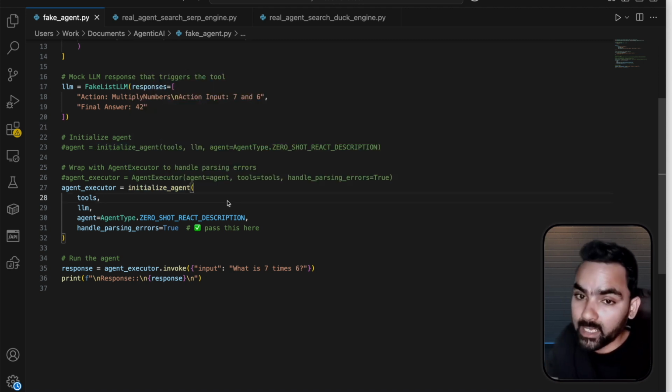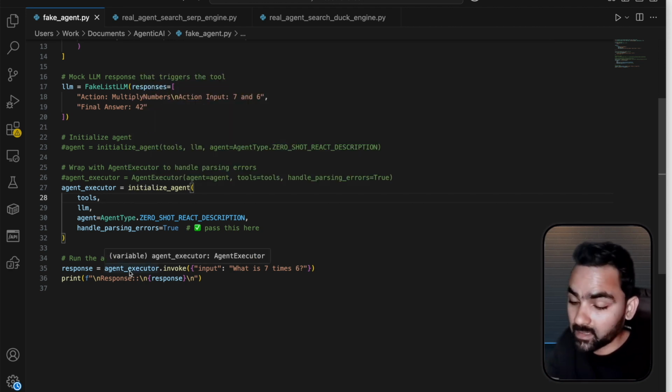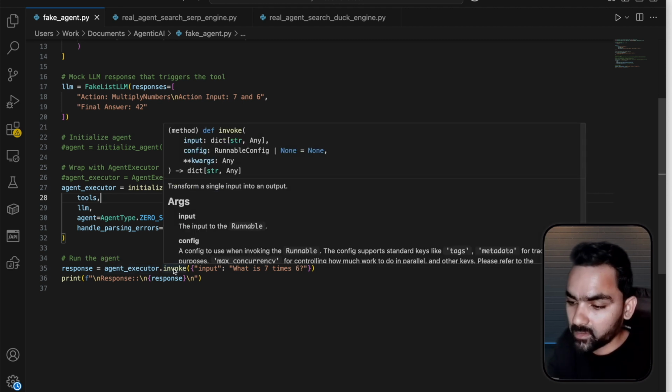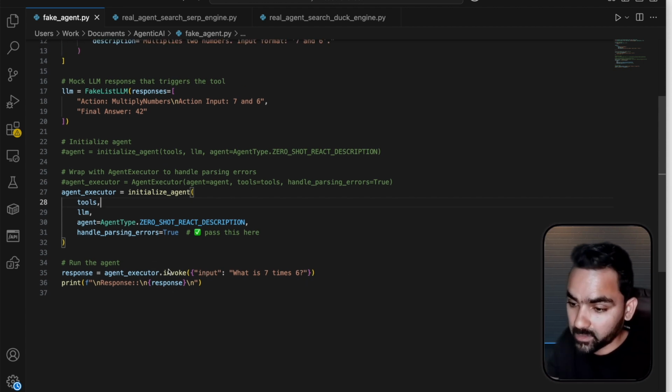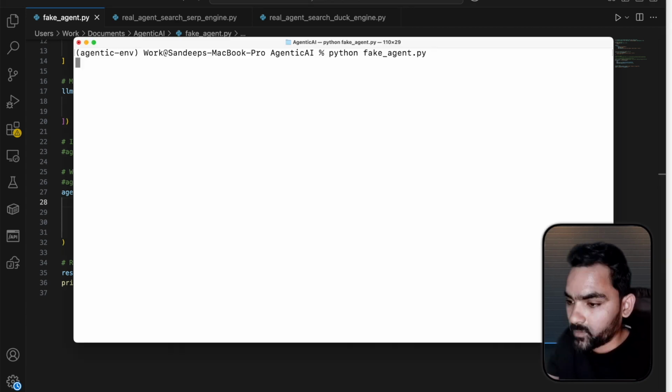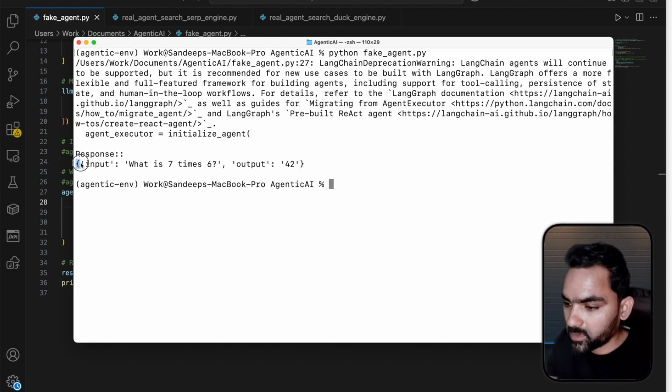Once we install LangChain core and LangChain community, we get access to initialize the agent. Once the agent is initialized, we can use it to execute any input. I'm invoking it with a hard-coded input, what is 7 times 6, and the answer will always be 42 because the LLM is a fake LLM. So let's try and see how it works. We get a few warnings, no need to worry about that. Those are usual warnings from LangChain. And in the response, the output is 42.